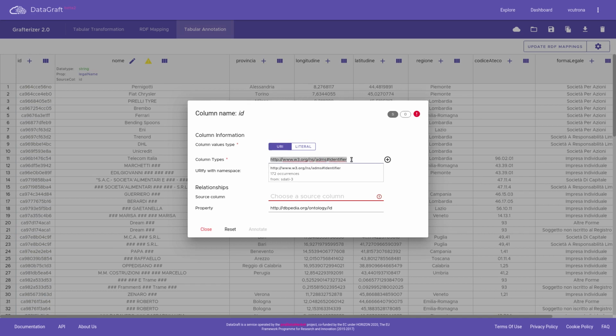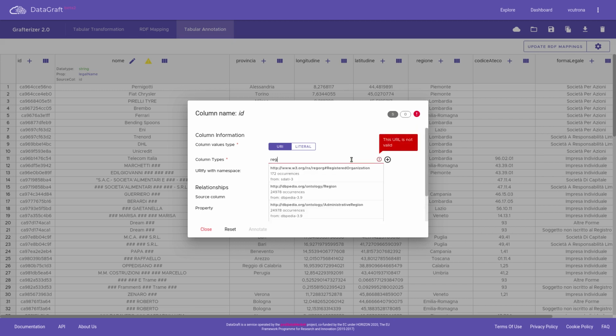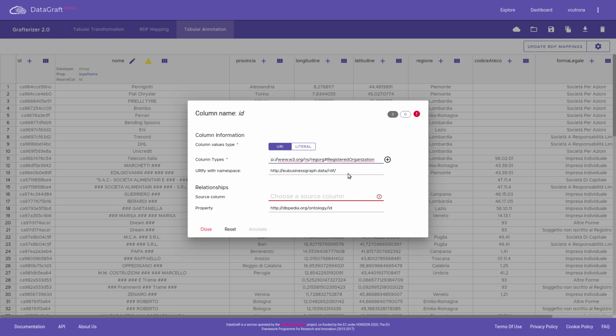We can therefore edit the suggestions by exploiting the autocomplete service powered by Abstract on the available data profiles. With this, we can set registered organization as class, that is, the class used to represent companies in the euBusinessGraph ontology. The URIs generated from this column will not be objects in any triples, as they will only play the role of subjects. We can thus remove the property, and we can check that Asia has detected that this will be a subject column only.